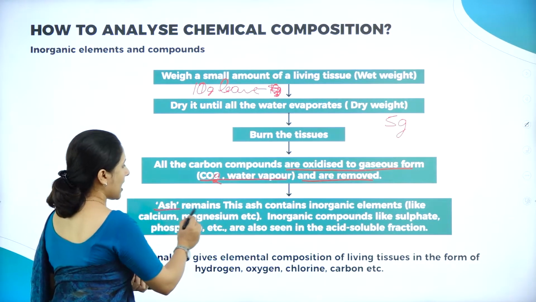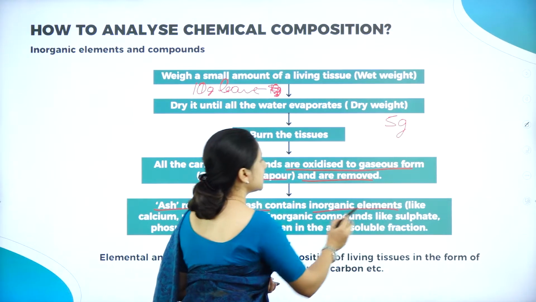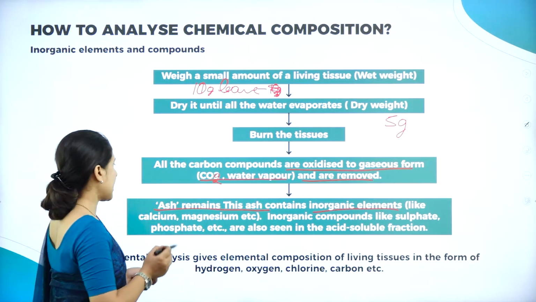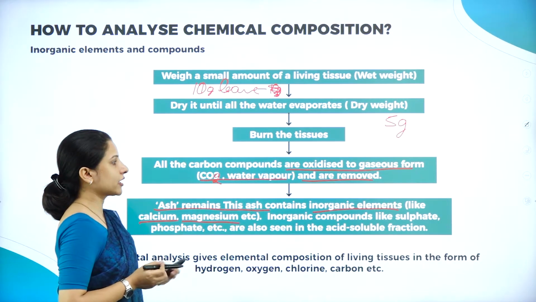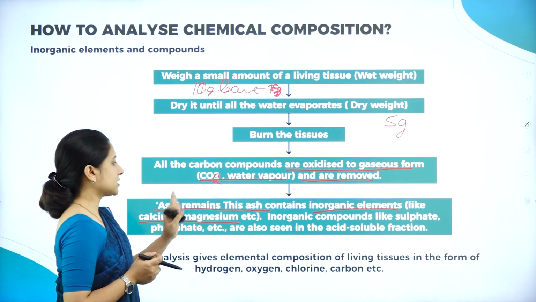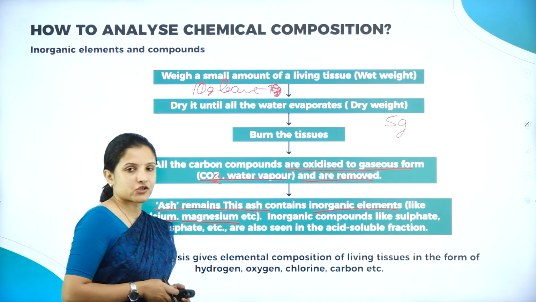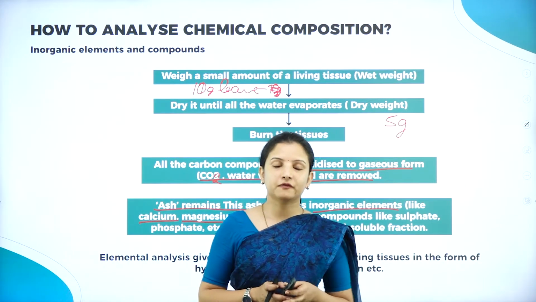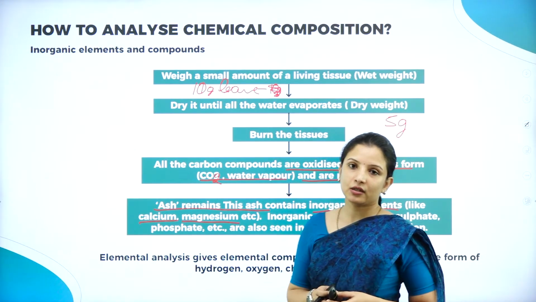So I'll take the ash, and this ash will contain all the inorganic elements that are supposed to be there in the plant, such as calcium and magnesium. These inorganic compounds, such as calcium, magnesium, sulfate, and phosphate, are also seen in the acid soluble fraction. So the acid soluble fraction can contain the carbon compounds as well as the inorganic compounds.